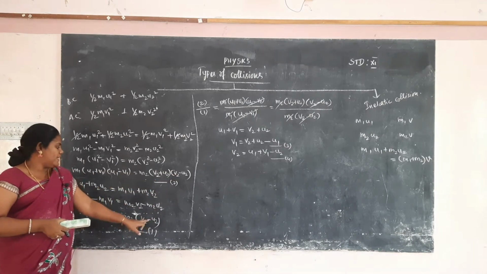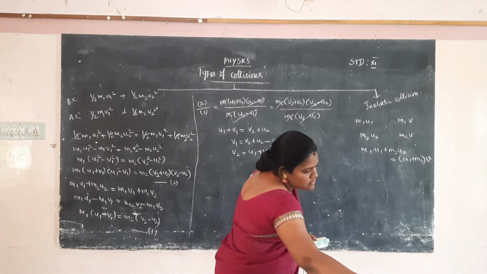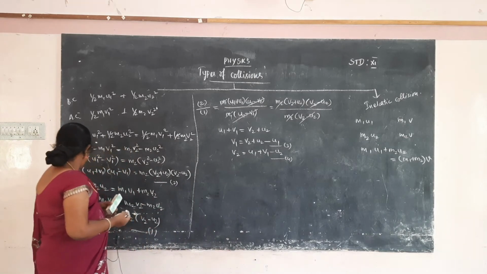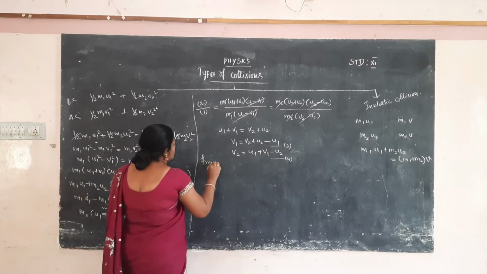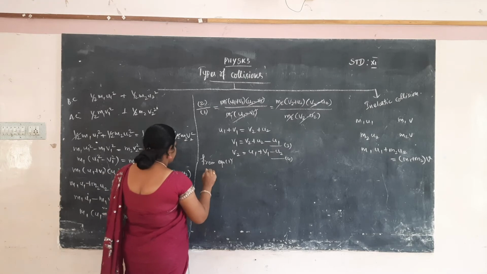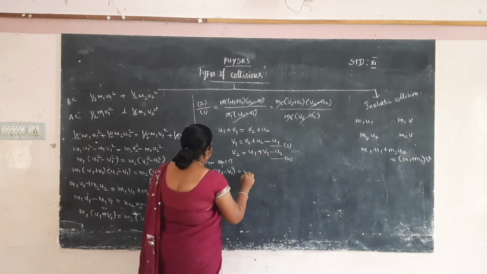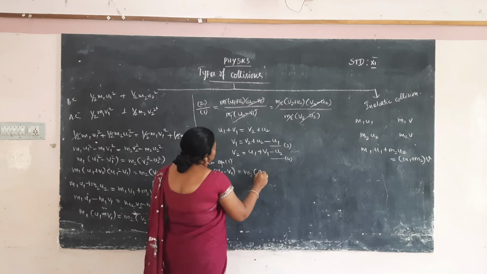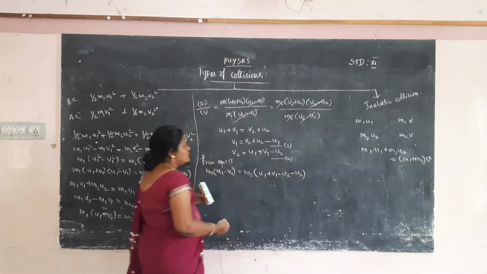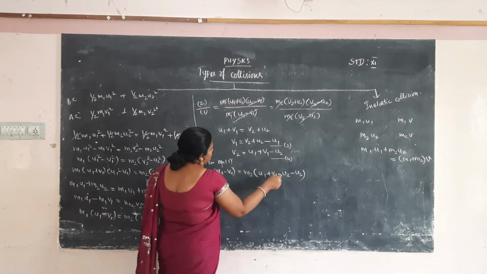Substituting the v2 value, m1 into u1 minus v1 is equal to m2 into u1 plus v1 minus u2, minus u2.